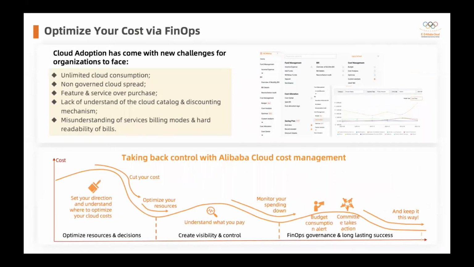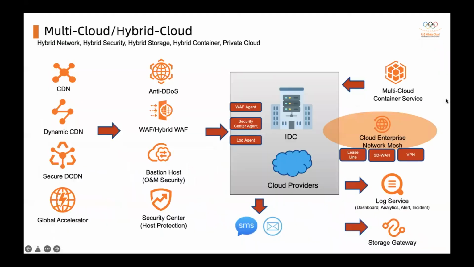Yeah, and so the cost is one thing, right? The cost governance is also important, because for companies, they want to know where the money is spent, right? Which BU or which product spend the most of the money in the cloud, right? So in Alibaba Cloud, we do provide the tools to help you to analyze the spendings in the cloud. So you have more visibility where the money goes, and you can set the budgets for different BUs for different projects to see whether everything is under control, right?